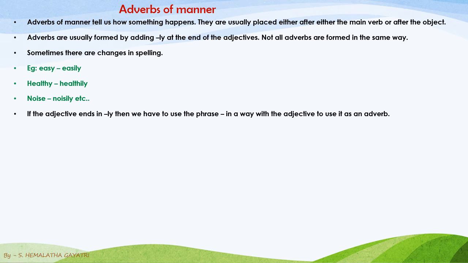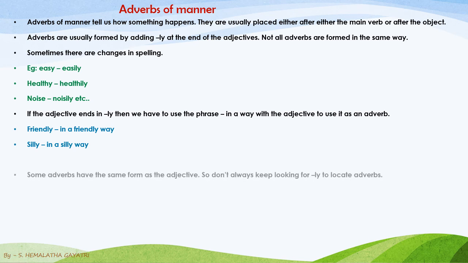If the adjective already ends in ly, what should I do? For them we have to add a small phrase, in a way. Let's know about it. Friendly is already ending in ly. So how can I make it an adverb? I have to say in a friendly way. Silly, in a silly way, like this.